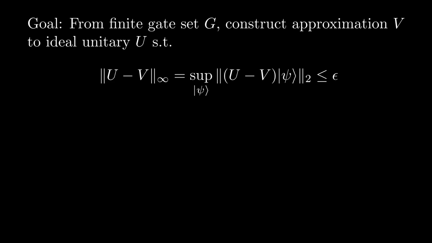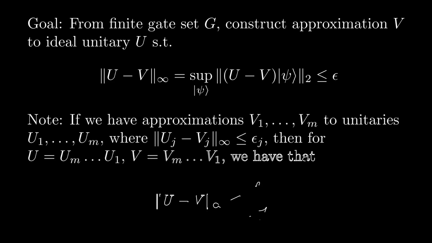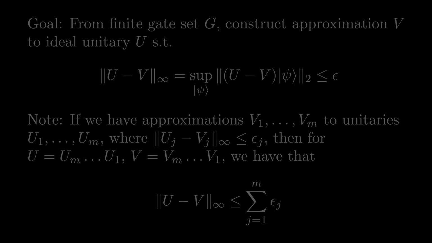Furthermore, this means that if we chain together n approximations V_j to U_j up to accuracy epsilon_j, the total error of this approximation is bounded above by the sum of all the individual epsilons. The proof of this follows from a telescoping sum argument, where we essentially consider intermediate terms where some of the unitaries are given by the ideal values, while the others are given by their approximations.